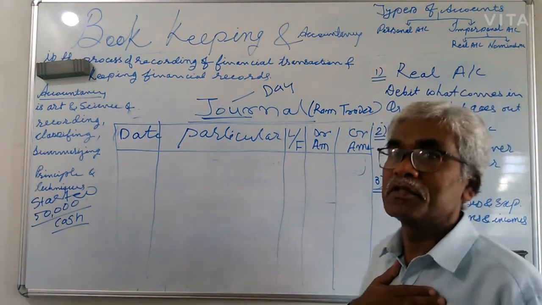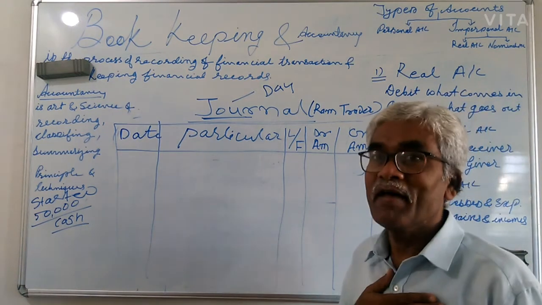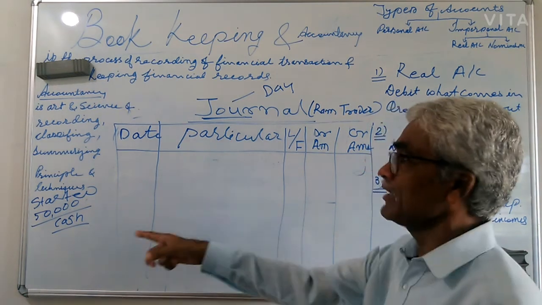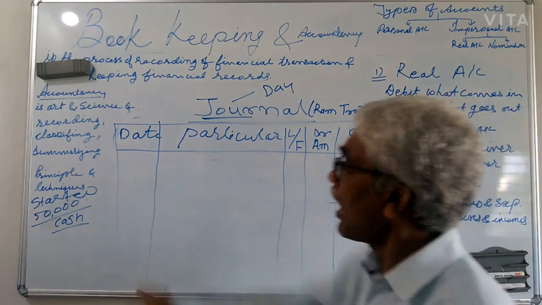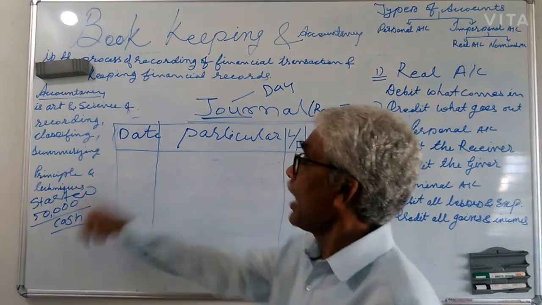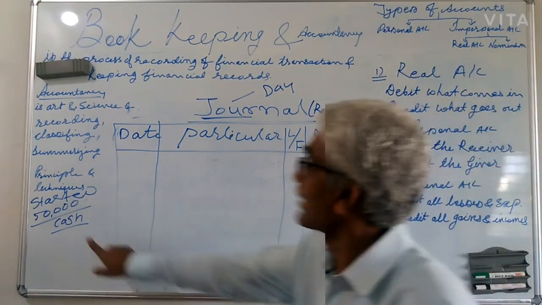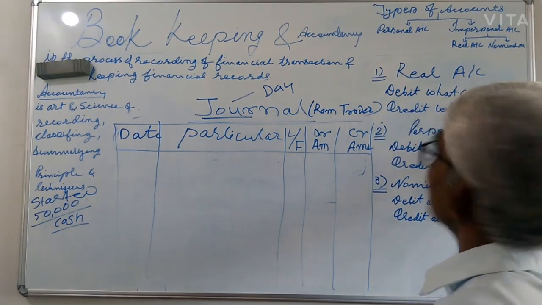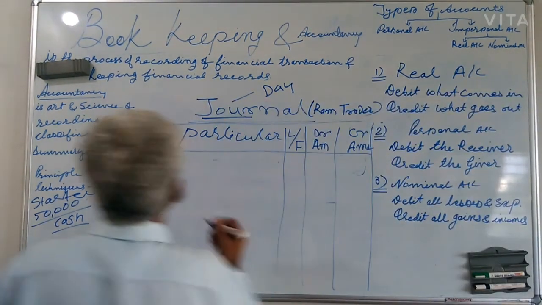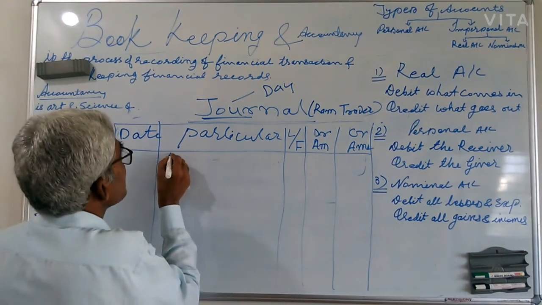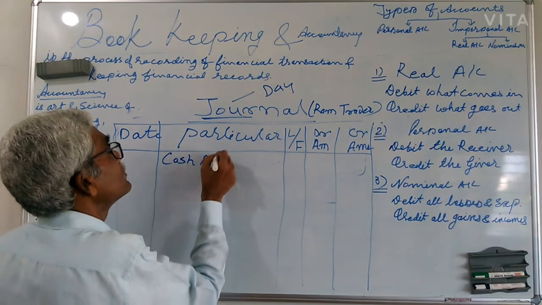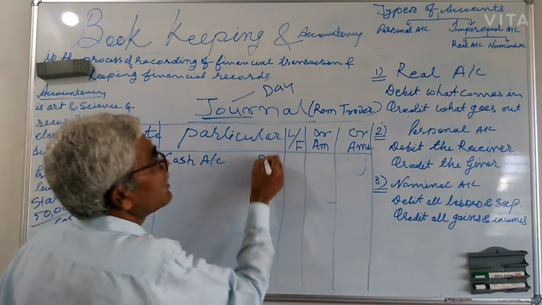So I am a business now. I am not an investor. I am a business. So business says, and business raises a question to that transaction: what comes in my business? So I will get an answer. Cash comes in your business. And here it says debit what comes in. So I want to record that cash account is debited.